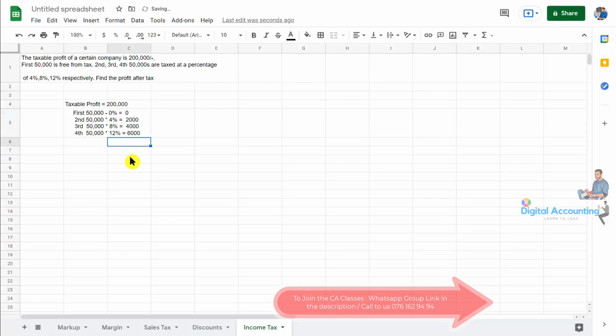So altogether, you should pay. So 50,000, 100,000, 150,000, 200,000. So altogether, all 200,000 is taxed with different percentages in different amounts. So 0 plus 2,000 plus 4,000 plus 6,000. So your total.